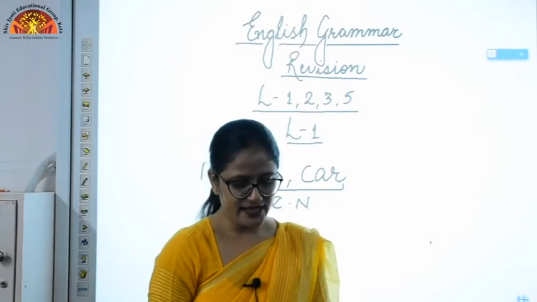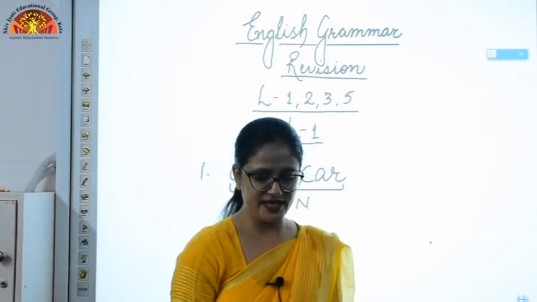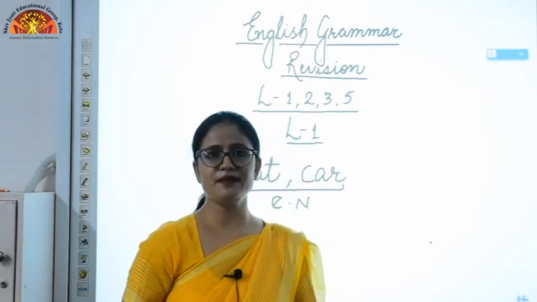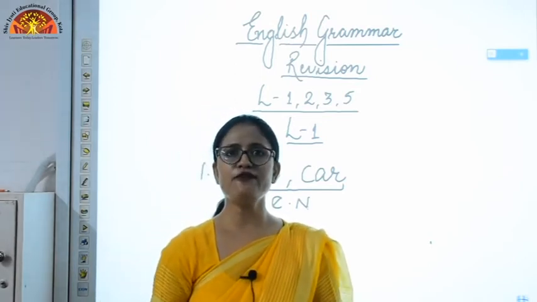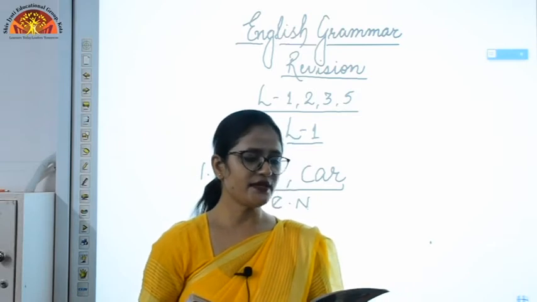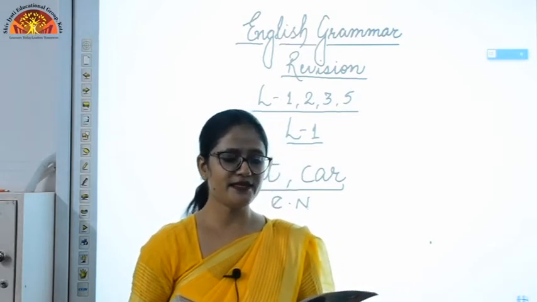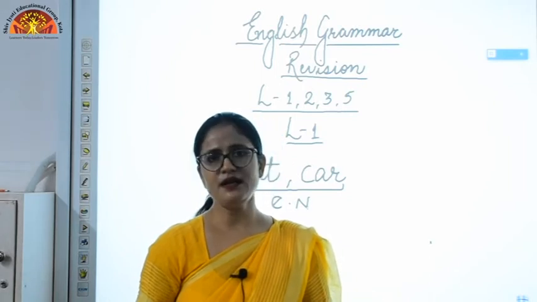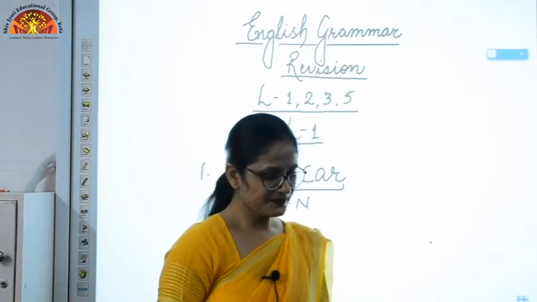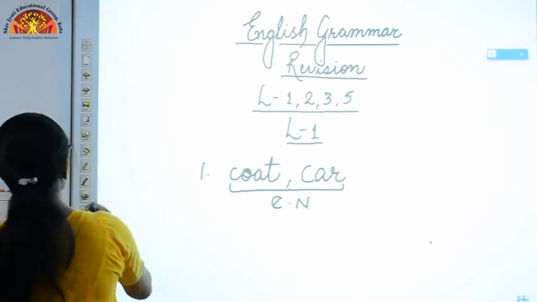Now let's see exercise number C. But before starting exercise number C, it's there on your page number 2. Let's read the definition of proper noun. Proper nouns are the special names of people, places, animals or things. They always start with a capital letter. It is very simple. I'll just tell you what it is.